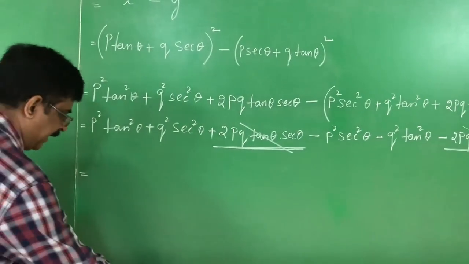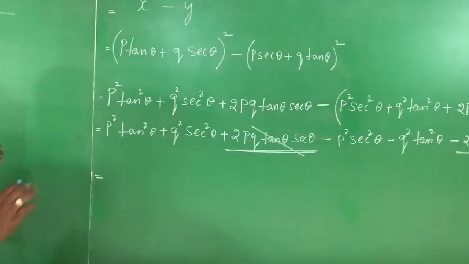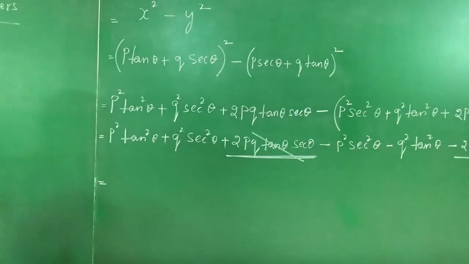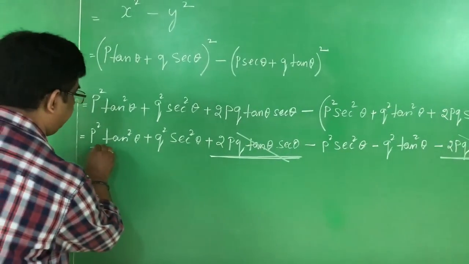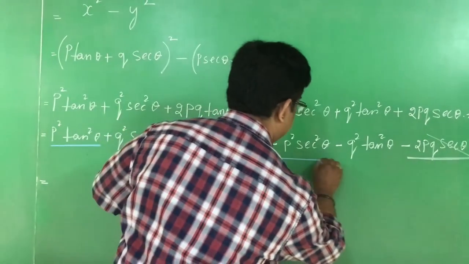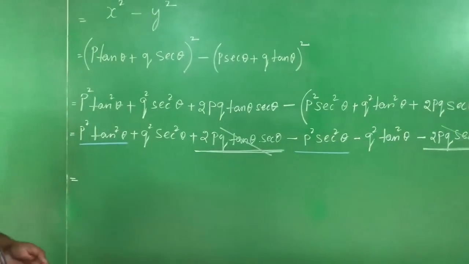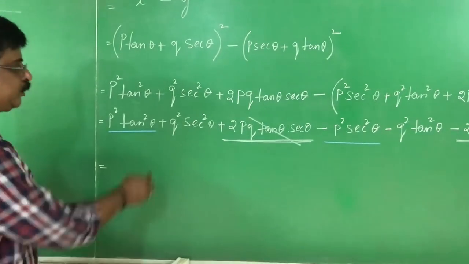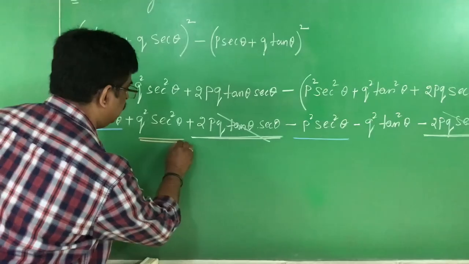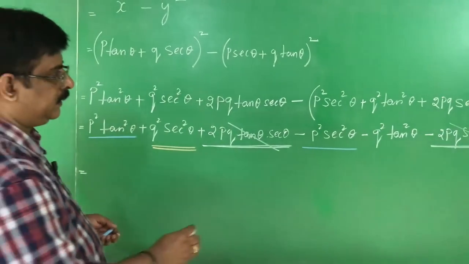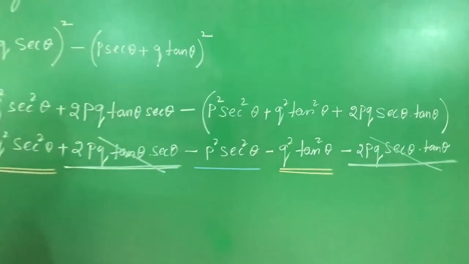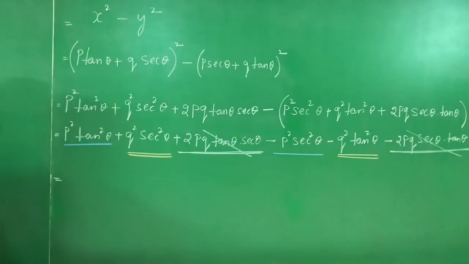Then what I do is, I get the terms with p square. I am targeting only P. See, this is P, and where is P? Here P. Then I target Q. This is Q. Then here there is Q. Now I group them.